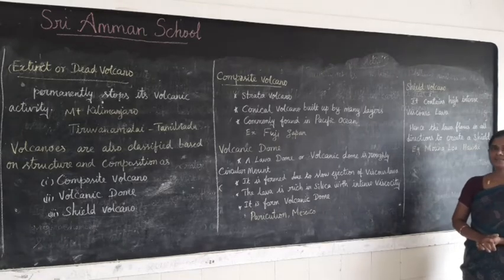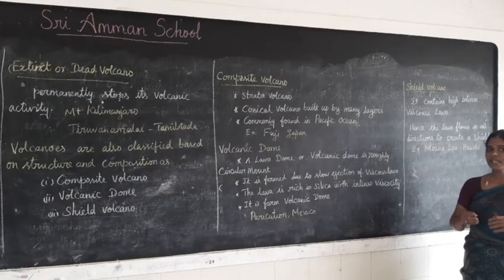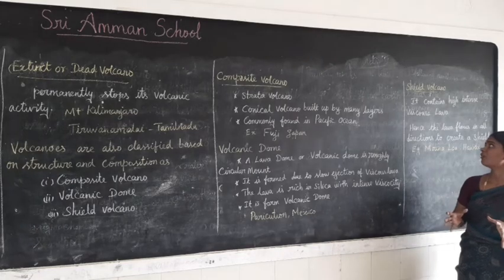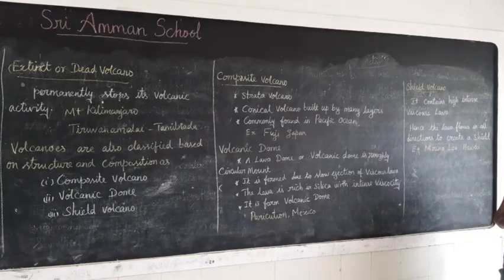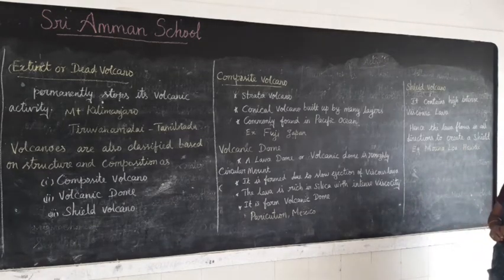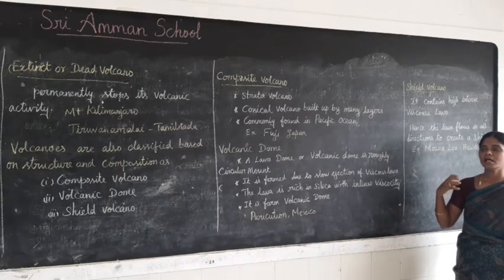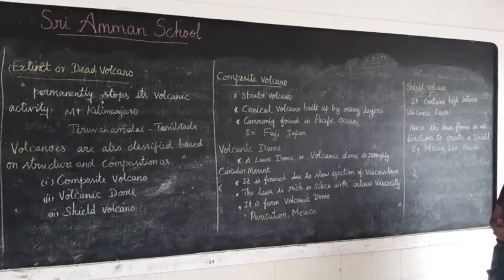Next we see the shield volcano. A shield volcano is formed by lava of low viscosity, so the lava flows in all directions. It creates a mountain that looks like a shield, so it is called a shield volcano. Mauna Loa, Hawaii is an example of this volcano.